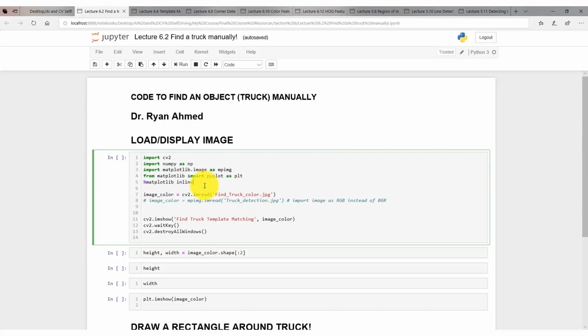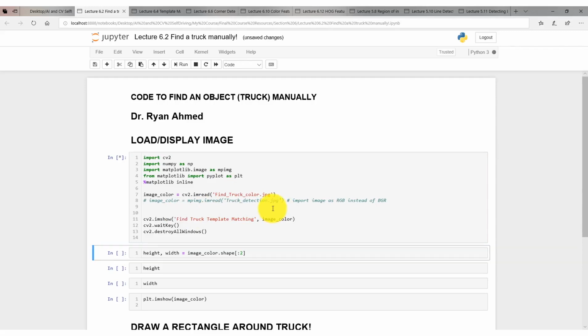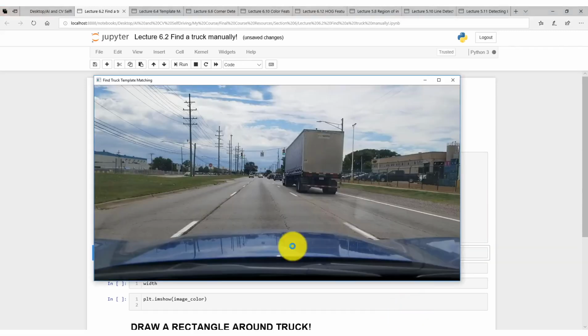First of all, we're gonna load all our libraries here. We have done that several times. And then we're gonna do cv2.imread just to read my image. Here I have an image, it's called find truck color, okay? And then we're just gonna simply show the image. All right, so here, that's my image. And here my objective is to draw a rectangle around my truck in a very simple form. Again, in a very manual, very basic form. This is kind of a warm-up exercise before we actually dig into the real deal,